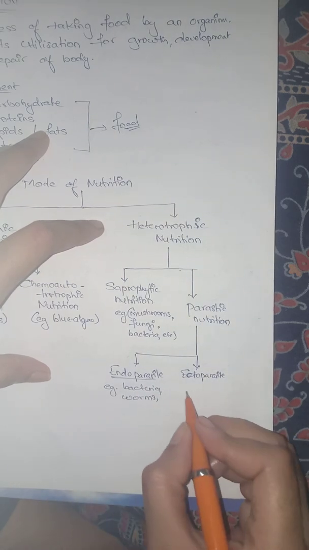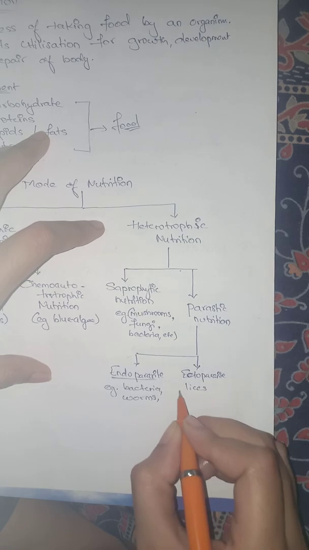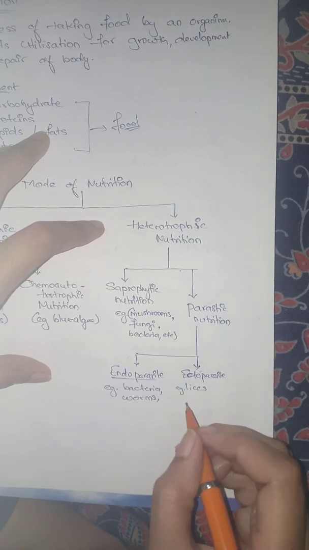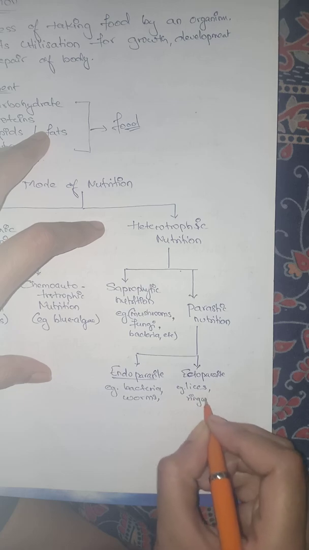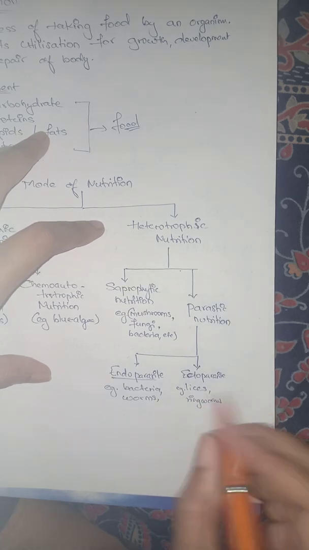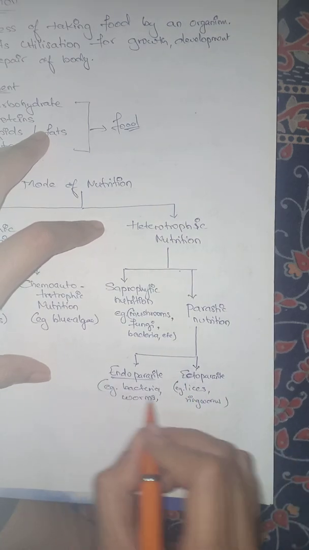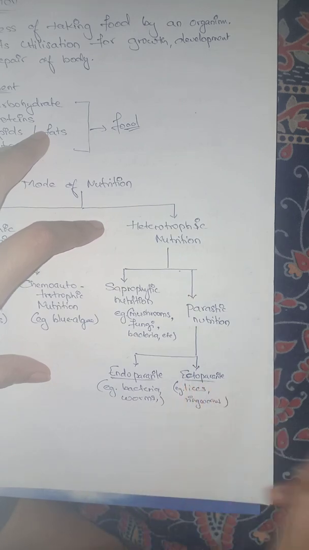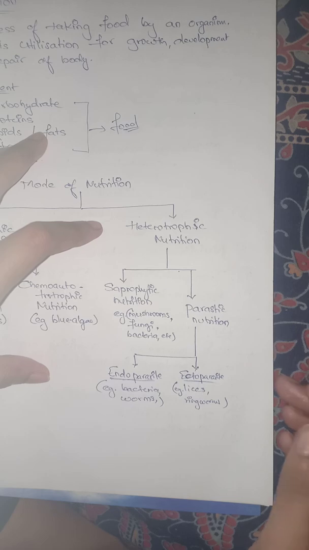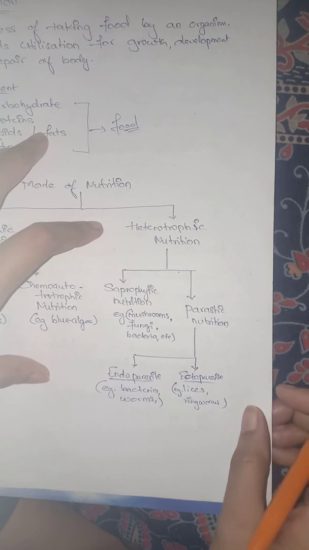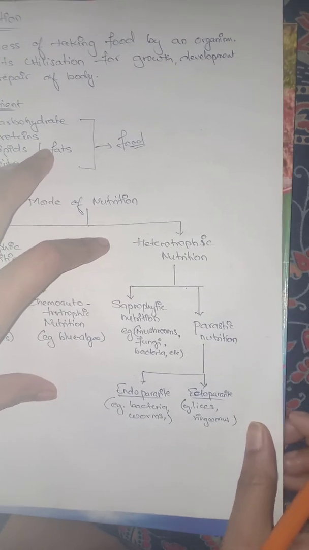And for ectoparasites, you have lice, which grow on your body. Another is ringworm, which grows on our skin. So they are called ectoparasites because they grow on the outer surface of the body, whereas endoparasites grow inside the body. So this is endoparasite and ectoparasite.